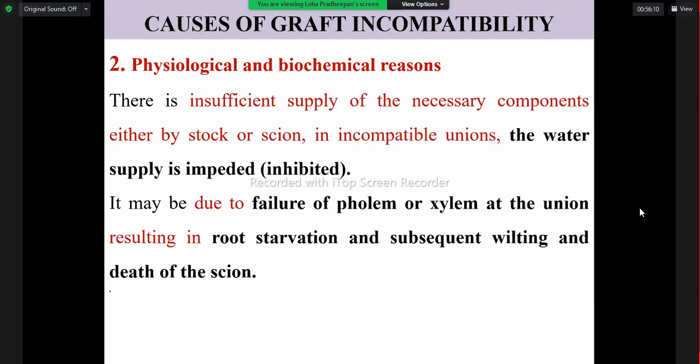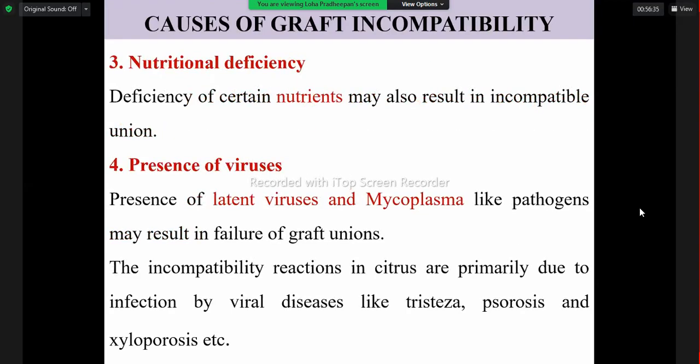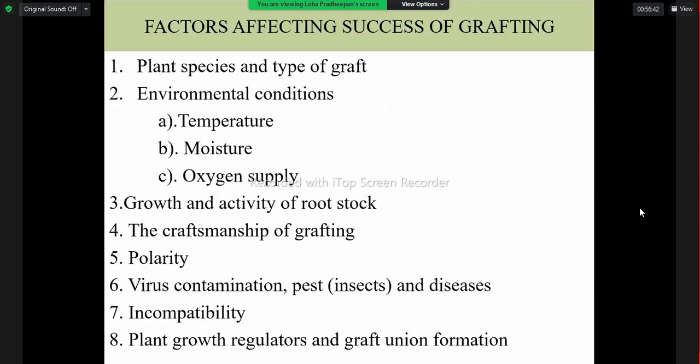Some anatomical structural change, because parenchymatous cells are irregularly formed, preventing translocation, or some physiological or biochemical reasons, where translocation of water and food will be affected, or the presence of viruses, or some nutritional deficiency can also cause it. So these are the reasons for causing incompatibility.